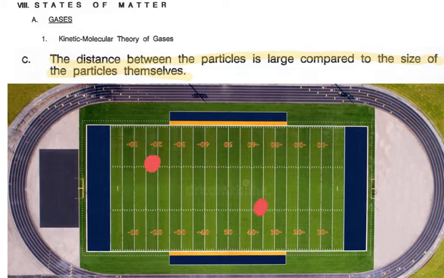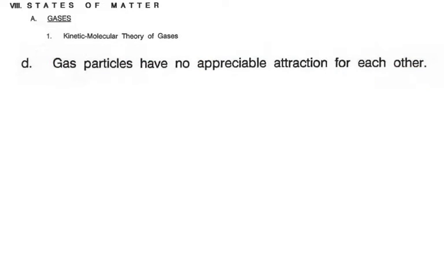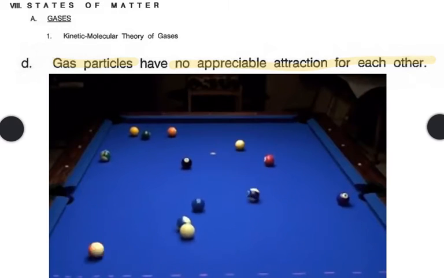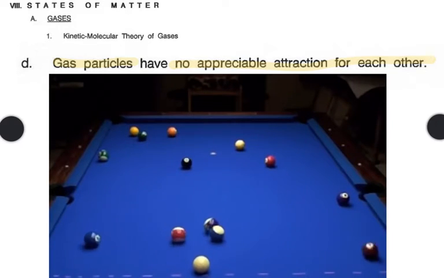them. And the next part of the kinetic molecular theory of gases is that the gas particles have no appreciable attraction for each other. What that means is that when they do collide with each other, if they do collide with each other, they just bounce off of each other and go in the other direction. So when they collide, they go in another direction. This would be similar to something you might see like a billiard ball. So you're playing billiards, pool, something like that. You're shooting the ball and it just hits another ball and then bounces off in another direction. They do not stick together.